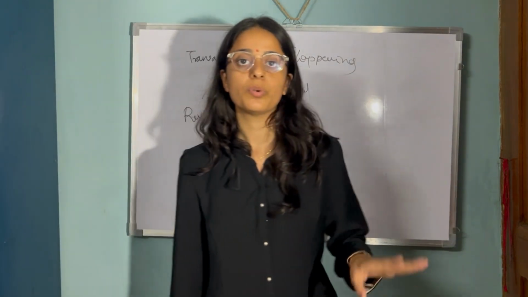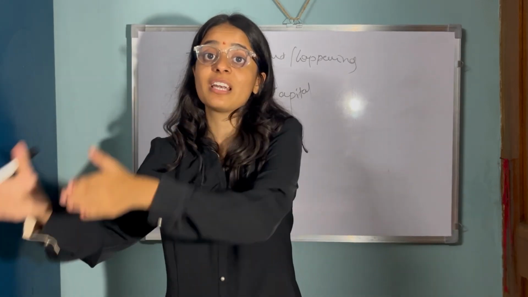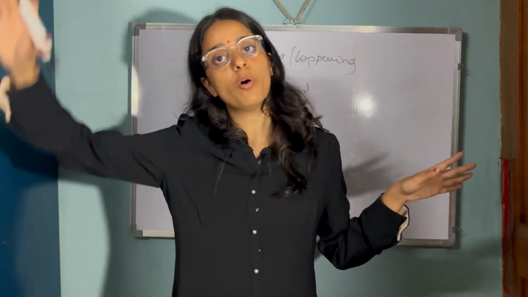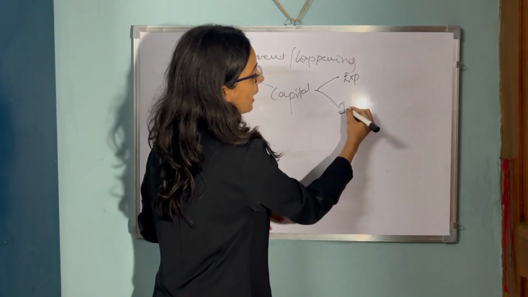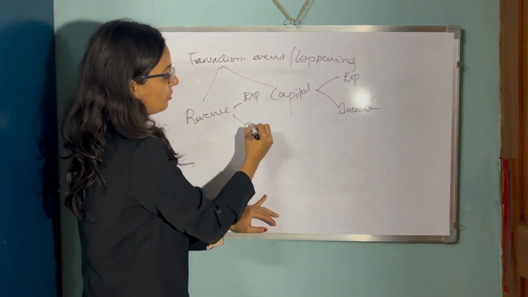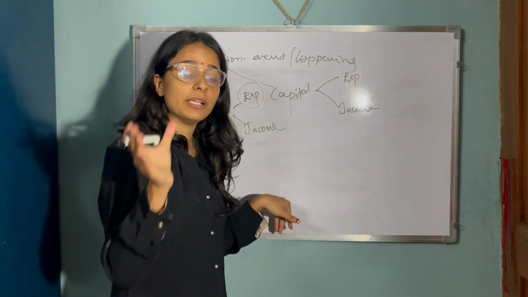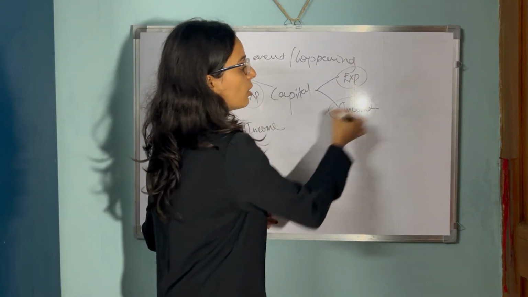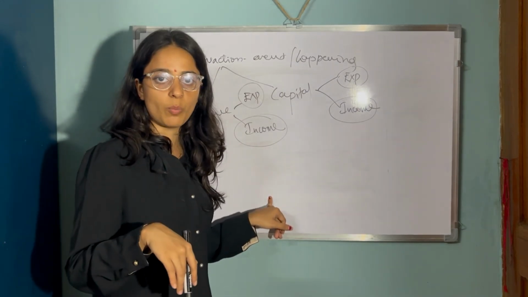So what is revenue? Revenue transactions are the transactions whose benefit is spread for less than a year, whereas capital transactions are those whose benefit is spread over more than one year. Again, it's capital expenditure and capital income, revenue expenses and revenue income. Revenue expense is what we are liable to pay within one year, while for capital the benefit is spread over many years. For revenue income, the benefit is received within one year.